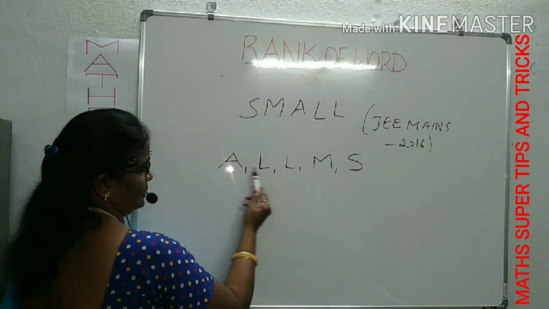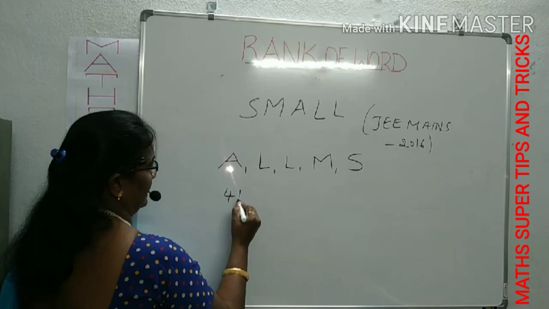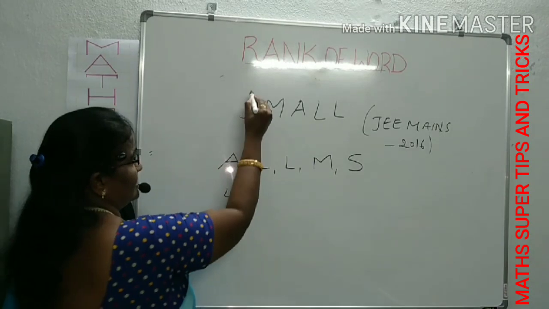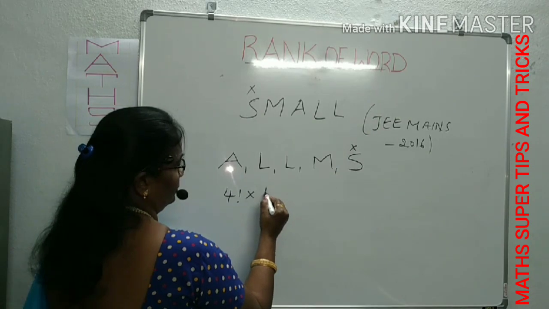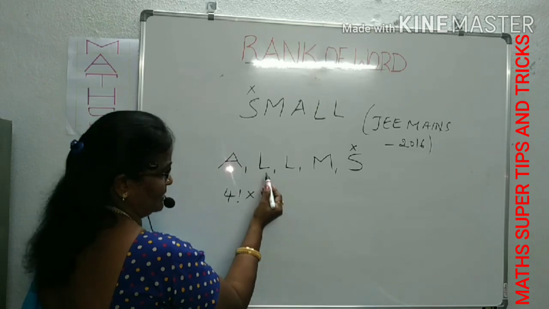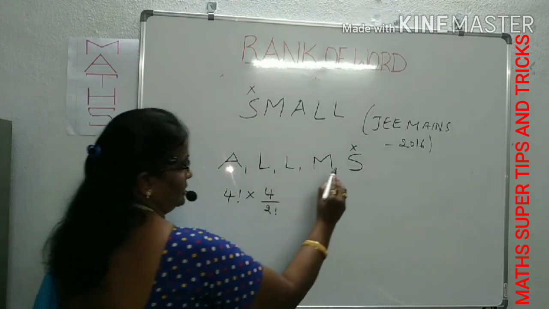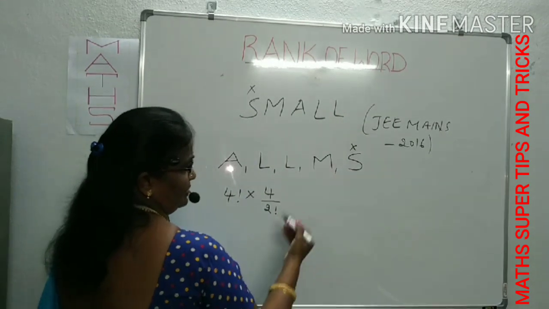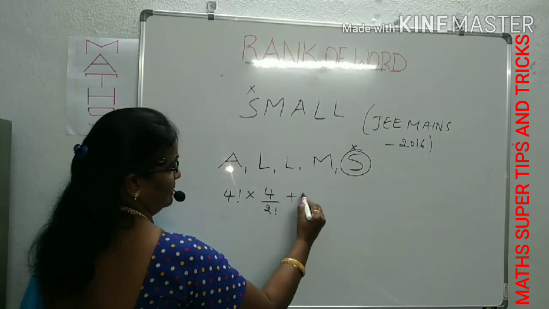Now as usual, 1, 2, 3, 4, 5 letters. Minus 1, 4 factorial into. Here in case of repetition, you have to take one care. What that is, you can understand here. First you come to S. Before S, how many letters are left over? 4 letters. 4 by, there is repetition. L is repeated how many times? 2 times. Means 1 plus 1, 2. We write 2 factorial here. That is compulsory. Towards this one, if any repetition is there, that also we write. But after this, no repetitions are there. That's why no need to worry. This is S closed now. Next, what is the next? Plus 3 factorial into.